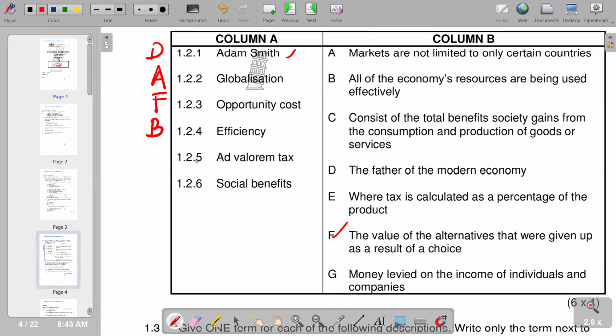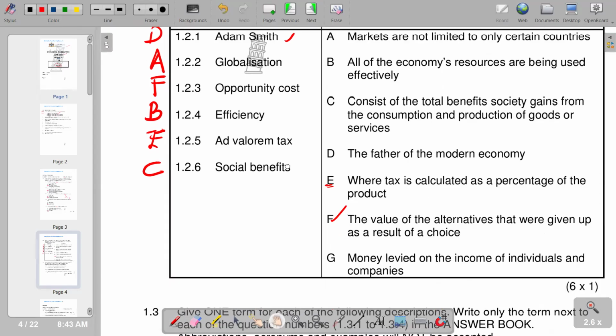Then we've got the ad valorem tax. We know that ad valorem tax is when tax is calculated as a percentage of the product, which is given as our E. So we have E. Then we go to social benefits. We try to see which one matches social benefits. This consists of the total benefits society gains from the consumption and production of goods or services. So we have C. And on 5, we have E. So this is what we have for this part.